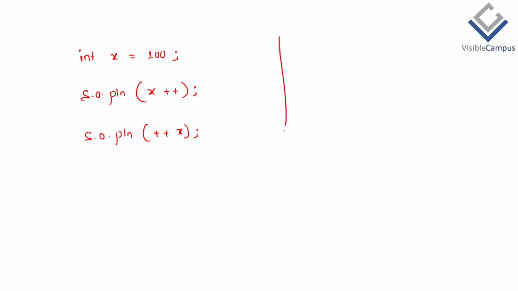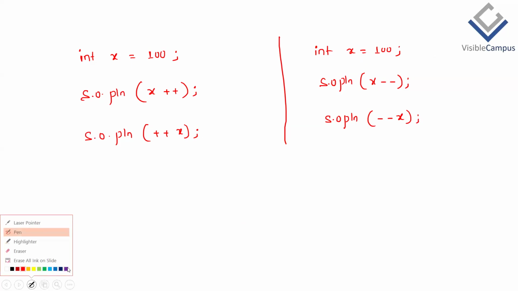Then next, to understand the minus minus, again I'll take int x equals 100 only. And this time I am going to print x minus minus. Next I am going to print minus minus x. If you already use plus plus, then tell me the output of these four print statements. What is the output of this line?